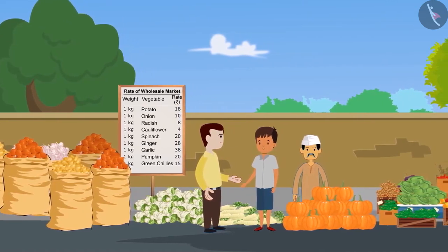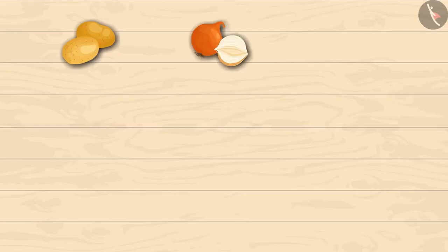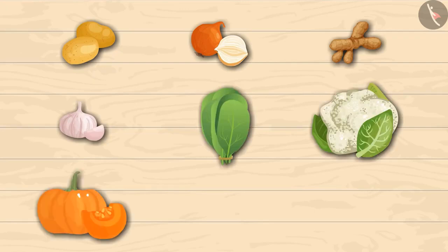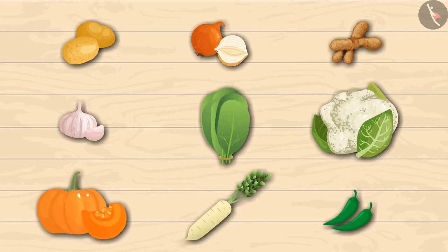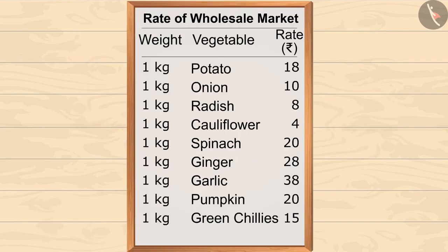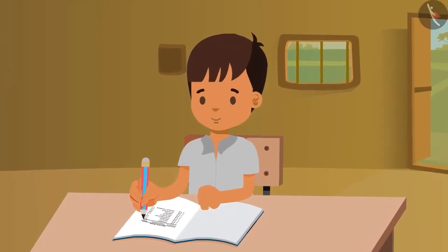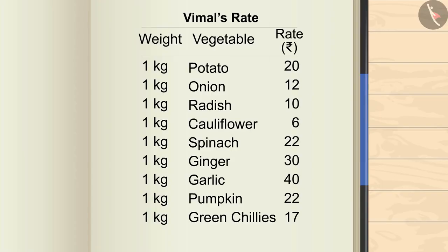Today Vimal bought potatoes, onions, ginger, garlic, spinach, cauliflower, pumpkin, radish, and green chilies. You can see their price according to the wholesale market. After returning home, Vimal prepared a list like this.